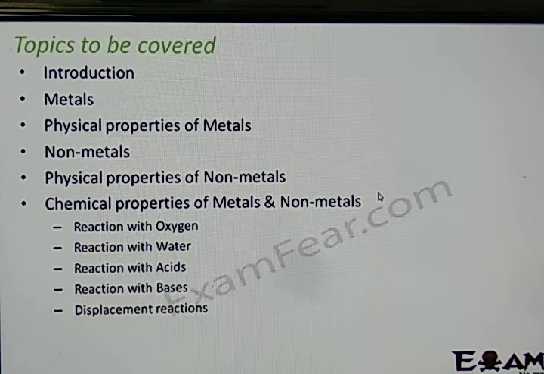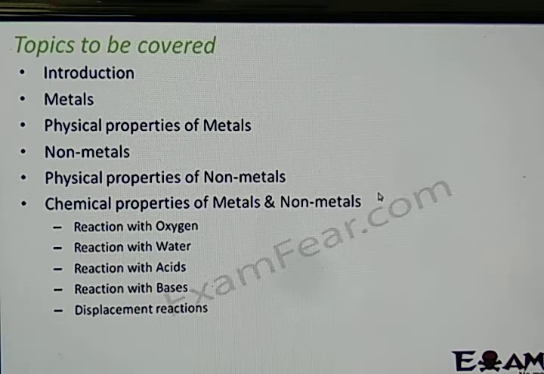Now we will start the next term syllabus, in which your first chapter is metal and non-metal. Today we will start a little bit about metals and non-metals, and then we will proceed in the next class.